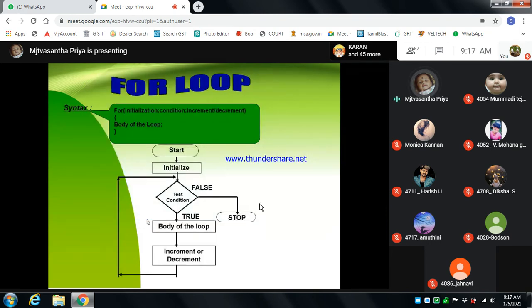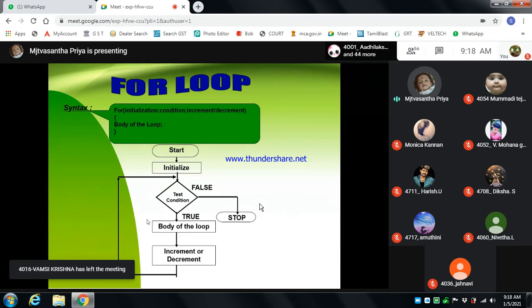Next we are looking at the for loop. The for loop is used to execute a block of instructions. In a single line, we give the initialization, increment and condition in the for loop. It is also a repeated iteration, so the for loop also executes a block of instructions repeatedly, as long as the set of instructions is to be executed. So this is called the for loop.